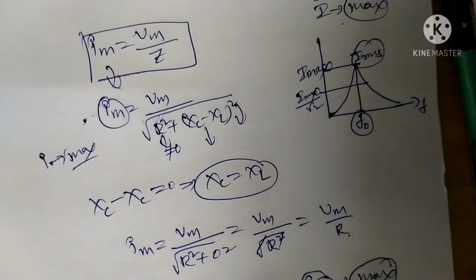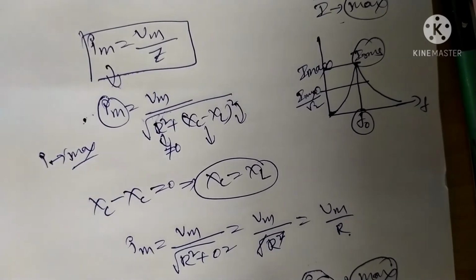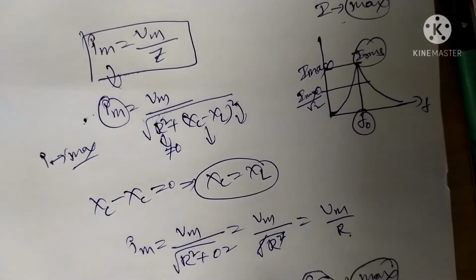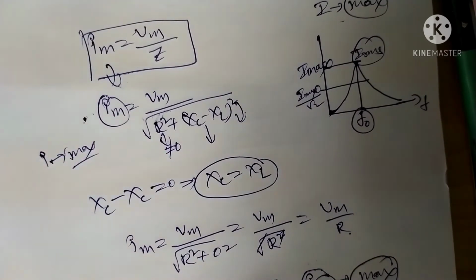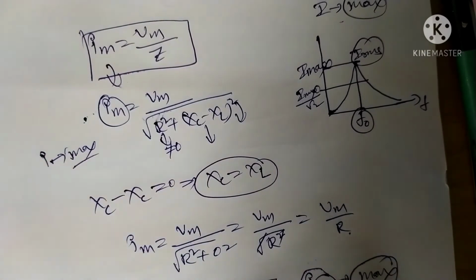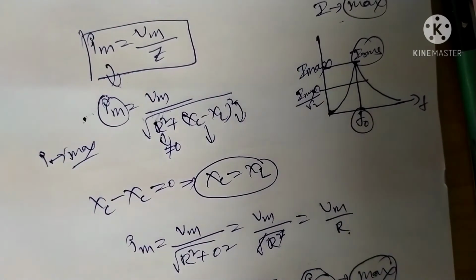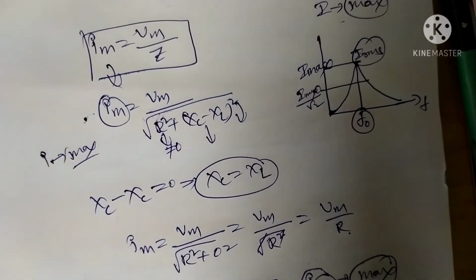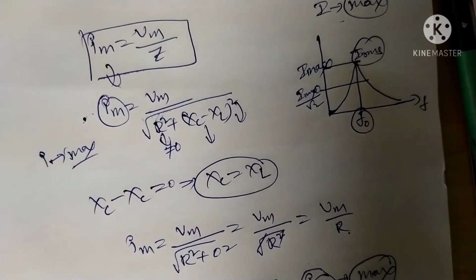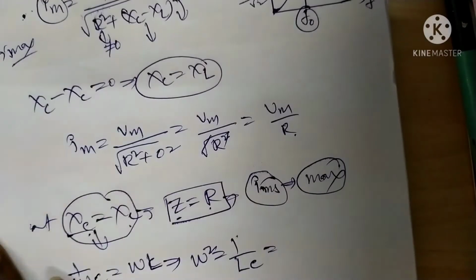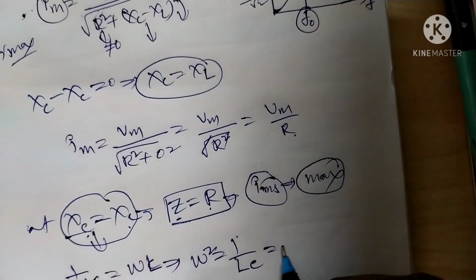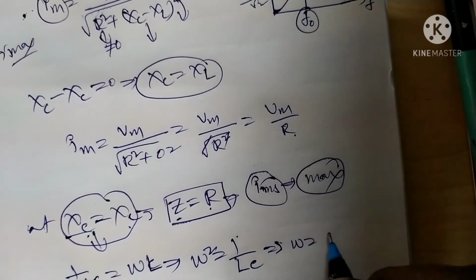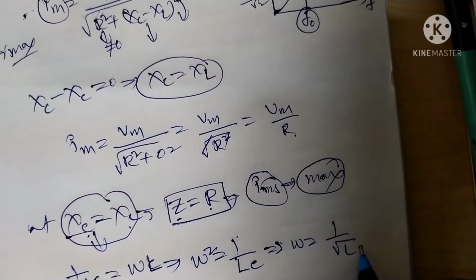According to this condition, the capacitive reactance Xc is 1 by omega C, and the inductive reactance XL is omega L. From this equation, omega square is equal to 1 by LC, so omega is equal to 1 by under root of LC.